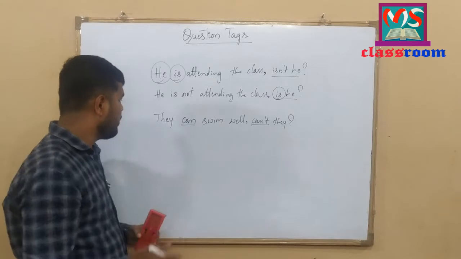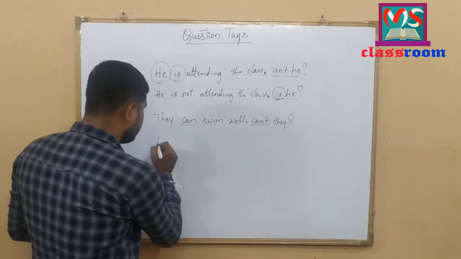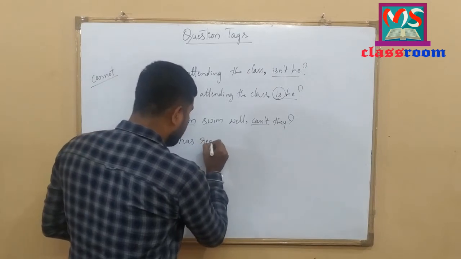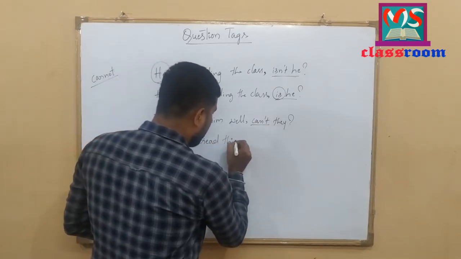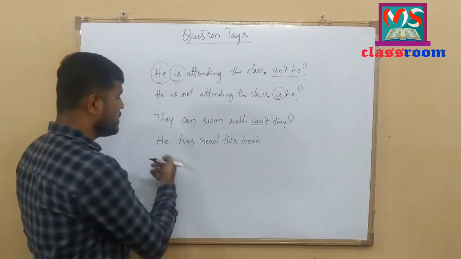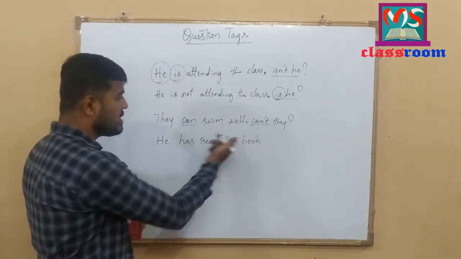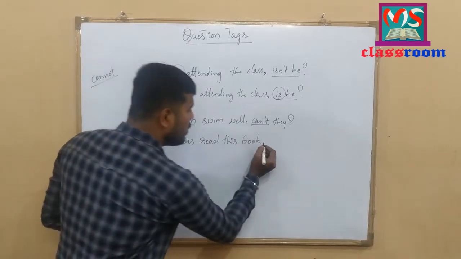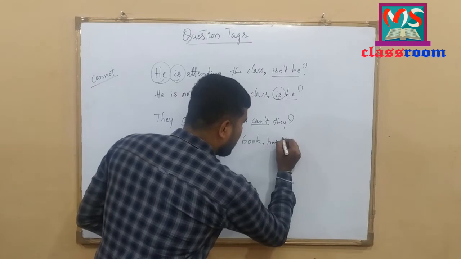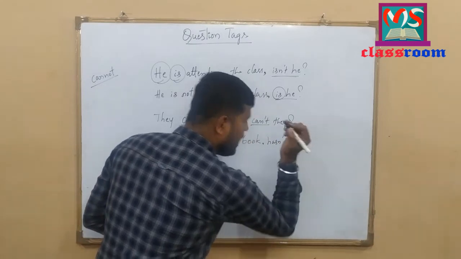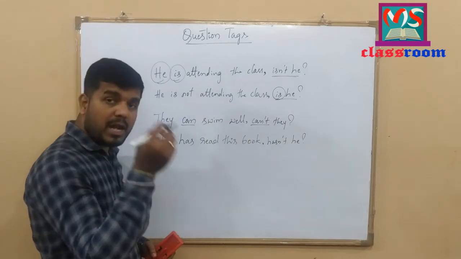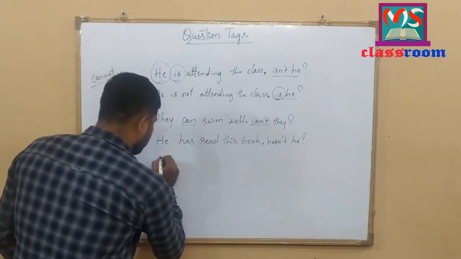Let me write one more example. He has read this book. Look at here. This is a positive statement. He has read this book. We have to put a comma and hasn't he. He has read this book, hasn't he?